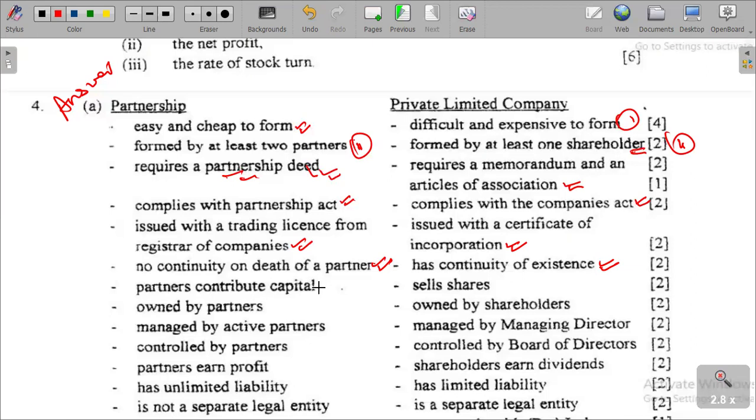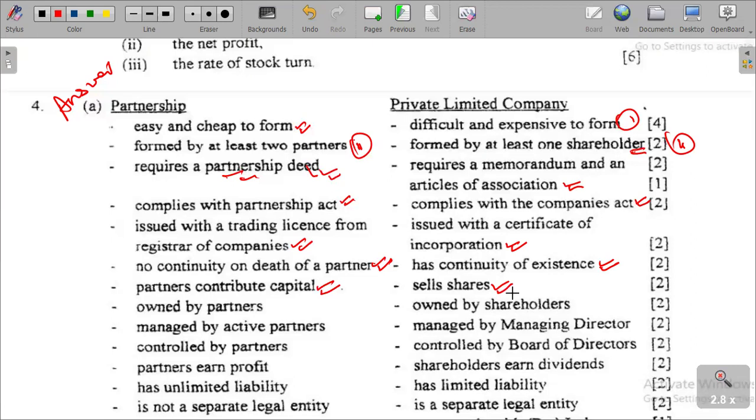Partners contribute capital. And then here, in terms of having money to run the business, the private limited company can sell shares. Shares are sold in order to gain capital. So when individuals buy the shares, they are buying a profit sharing margin from the company. The private limited company sells shares in order to raise capital.